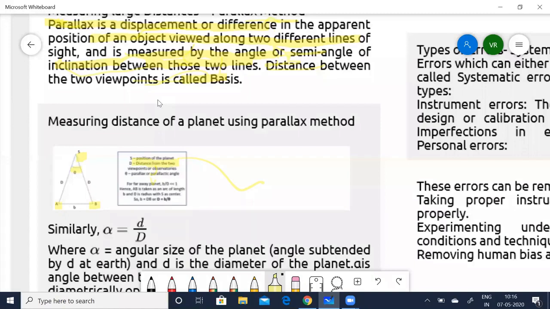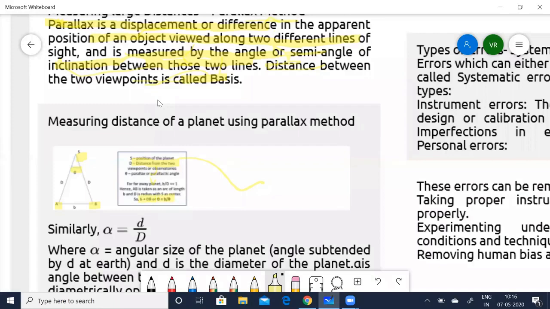So for any planet, we can see this D is the basis, B. We said B is the basis, right? So B by D is going to be very, very small. Hence you can take AB as an arc of length B and D in radius, with S as the center. So you can say B is equal to D theta, or D is equal to B by theta.